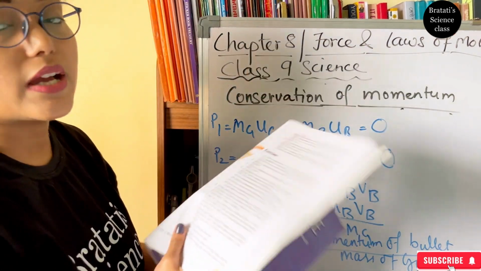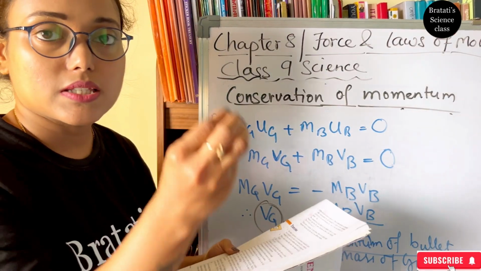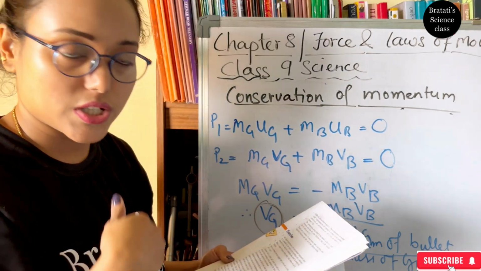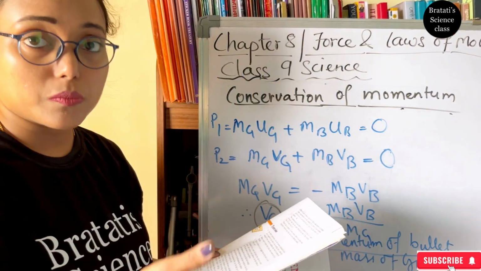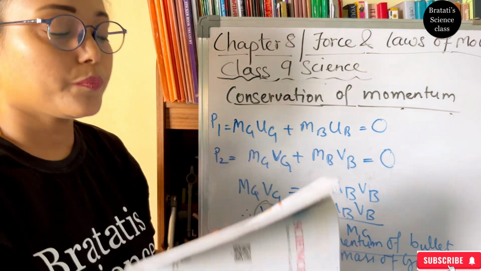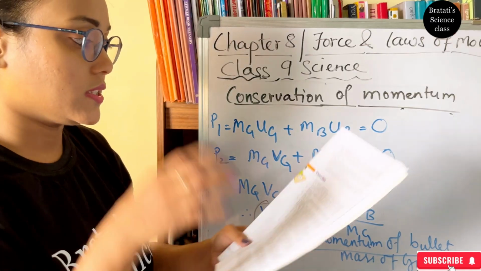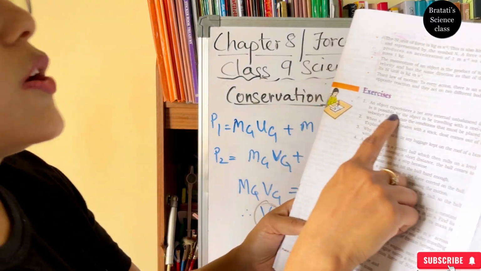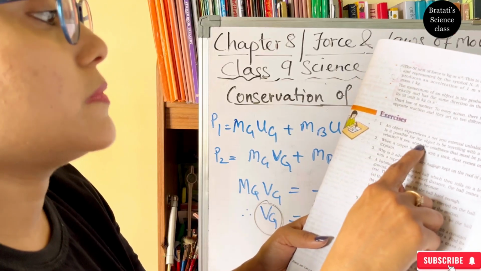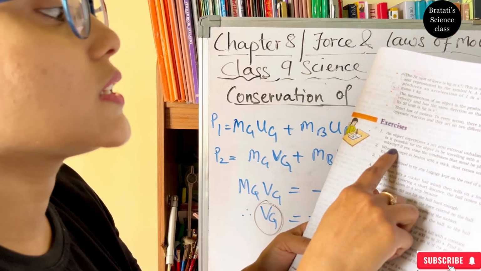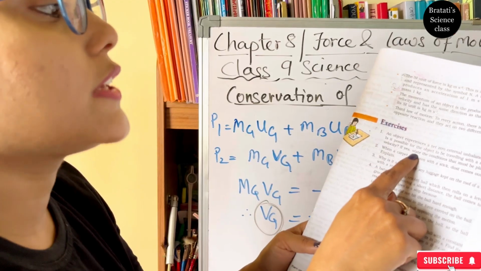What we have learned today is what causes an object to move from rest to motion and vice versa. We have discussed Galileo's analysis of motion and Newton's three laws and their definitions. Now in the exercise: an object experiences a net zero external force. Is it possible for the object to be traveling with a non-zero velocity? If yes, state the condition.